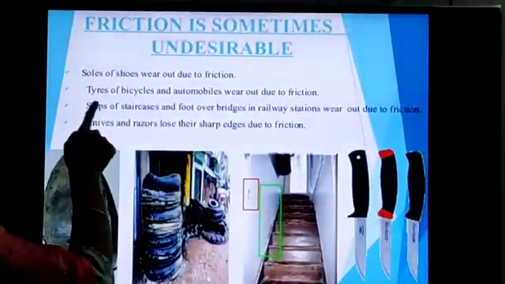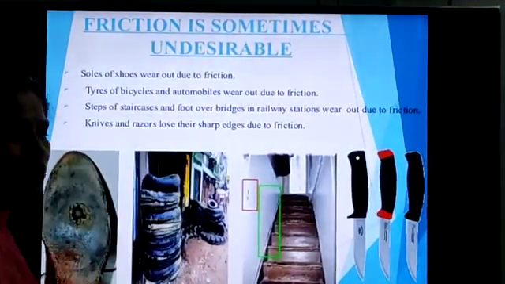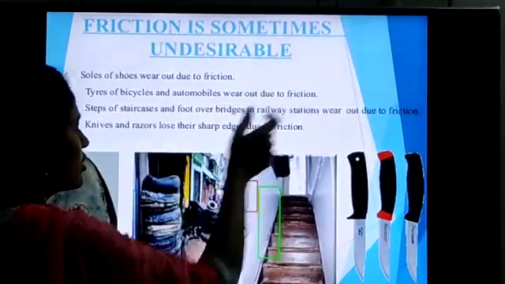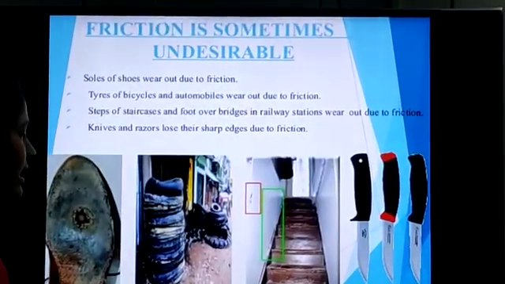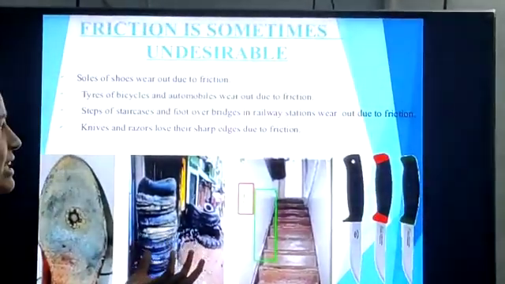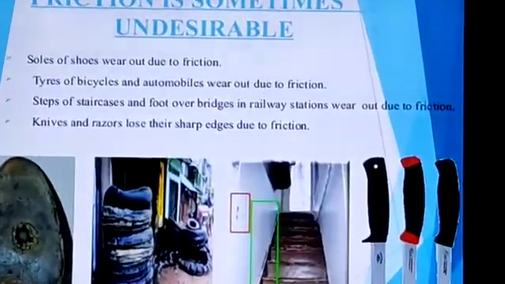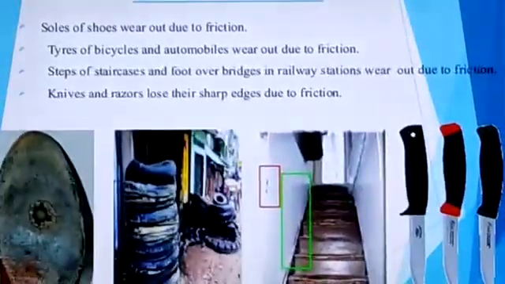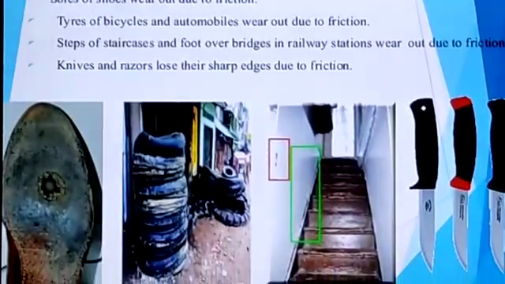And next one, tires of bicycles and automobiles wear out due to friction. Even tires of bicycles or otherwise vehicles also wear out. After some days, surely they wear out because of friction.